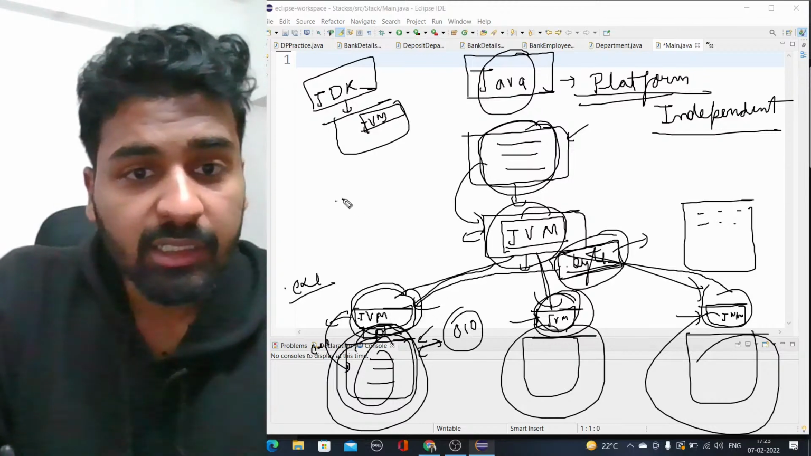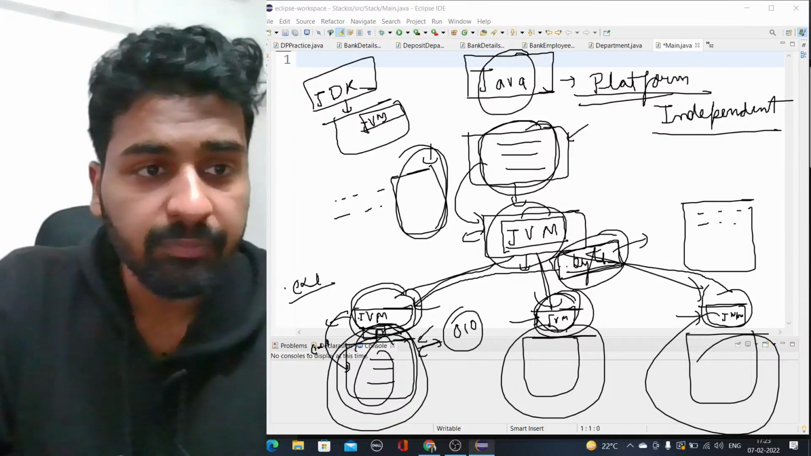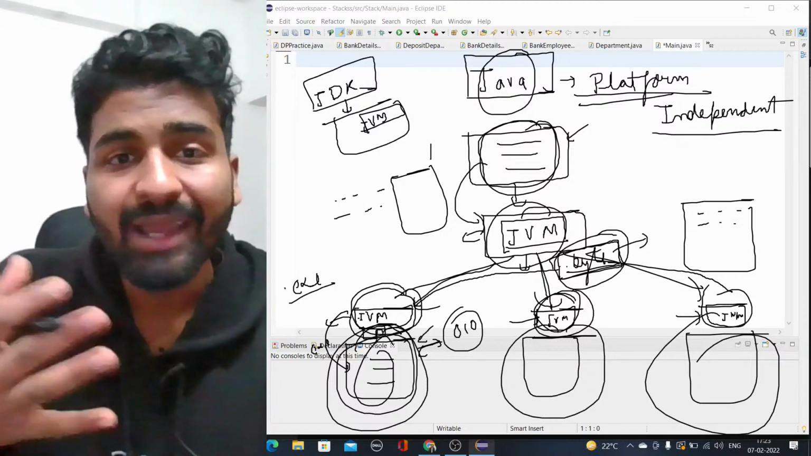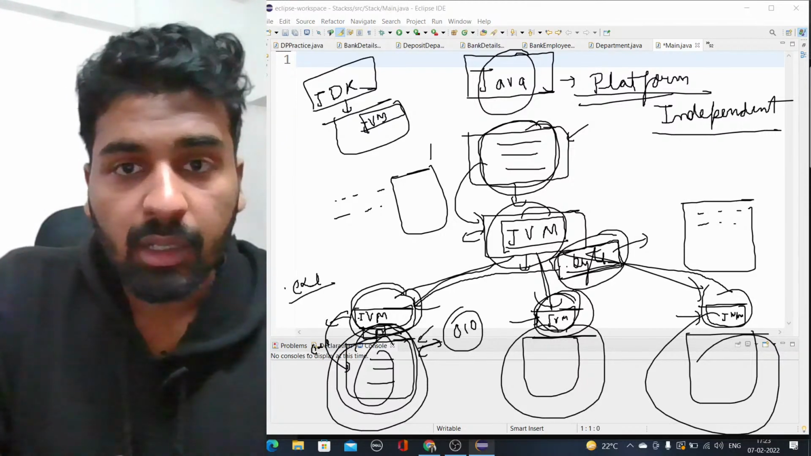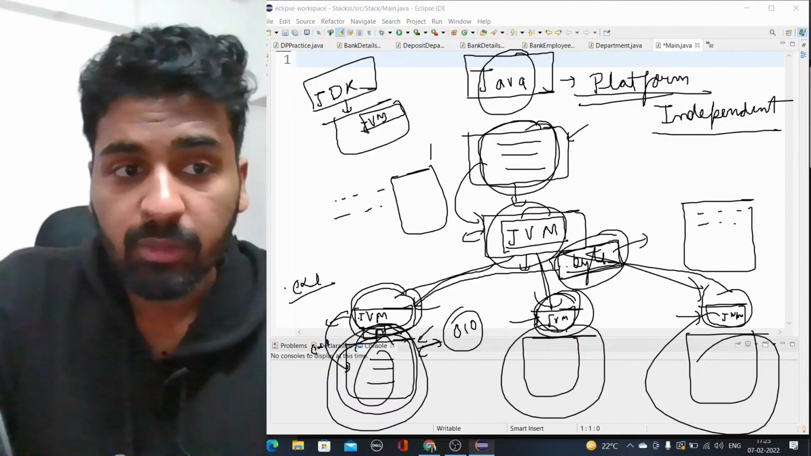Interpreter actually interprets line wise, and compiler actually compiles the whole code at once. This is the difference between them, right? So this was very basic. This was the basic part that you should know, why we use Java. One of the advantages is that Java is platform independent.